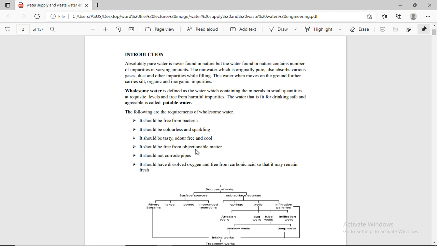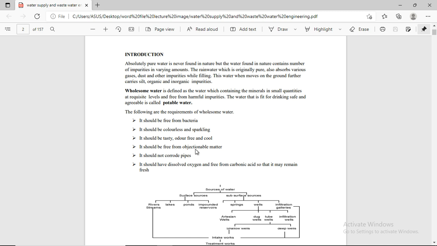Wholesome water is defined as water which contains the materials in small quantity at the requisite level and is free from harmful impurities. The water that is fit for drinking, safe and agreeable is called potable water. Potable water, which we carry from underground or from a well, is fit for drinking, washing and other purposes. It is drinkable and safe, with no harmful effect.